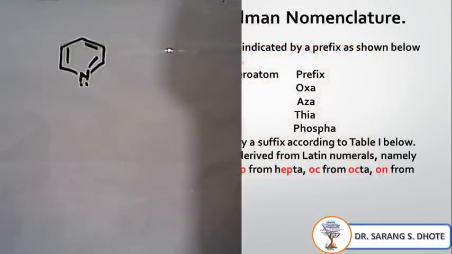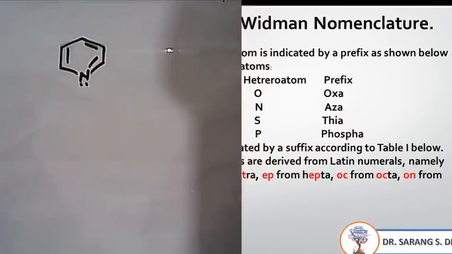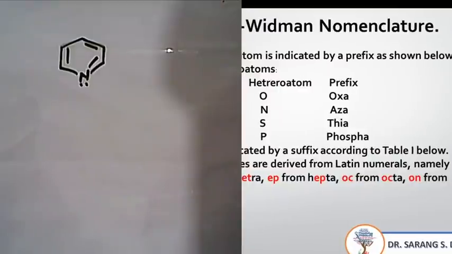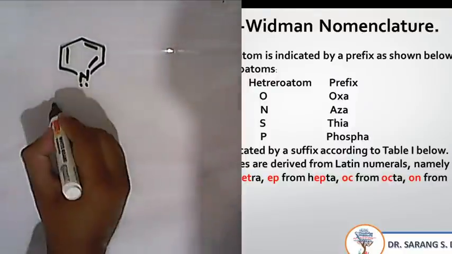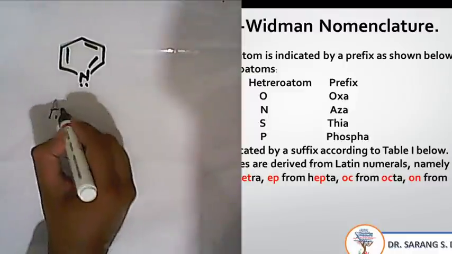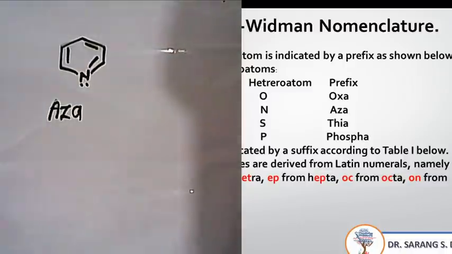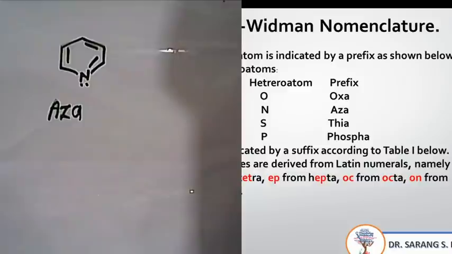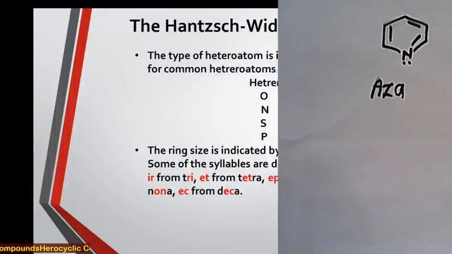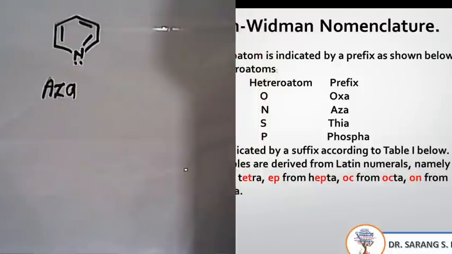Now, when the compound starts from nitrogen, see here, where the nitrogen is there, then the prefix is aza. So we will start with aza. Now, how many members does the ring contain? That is 6.